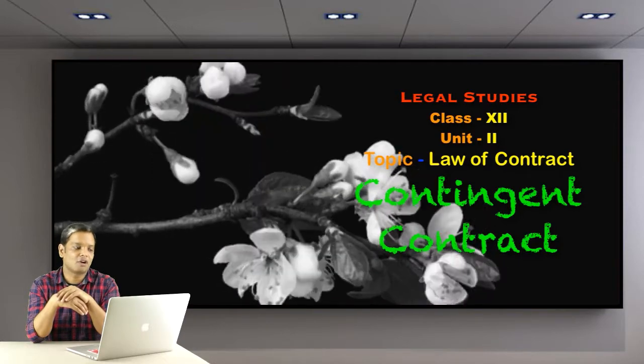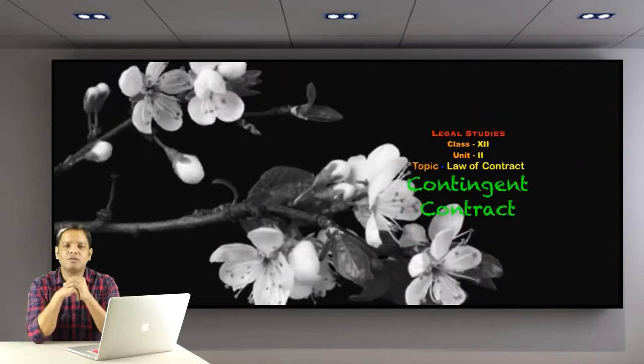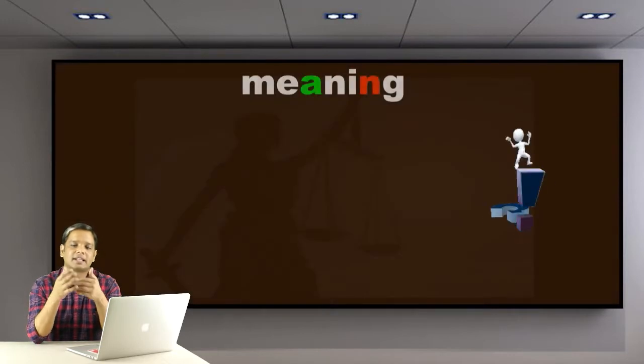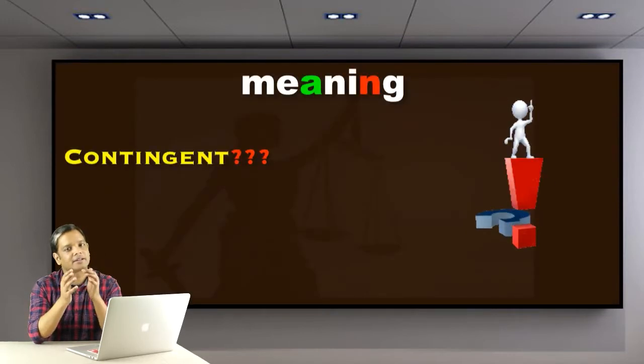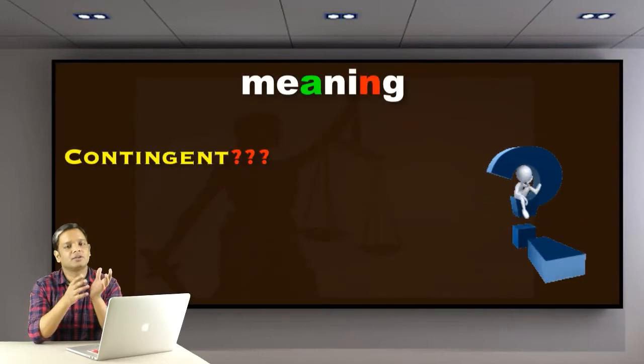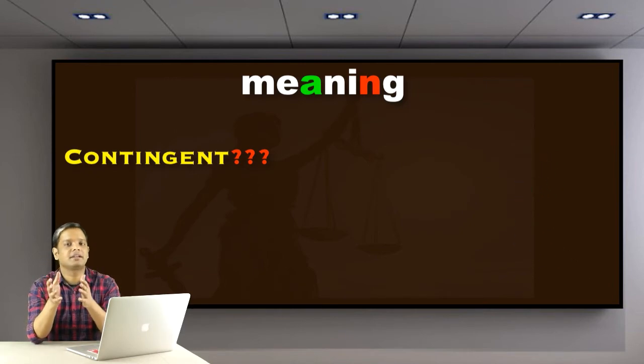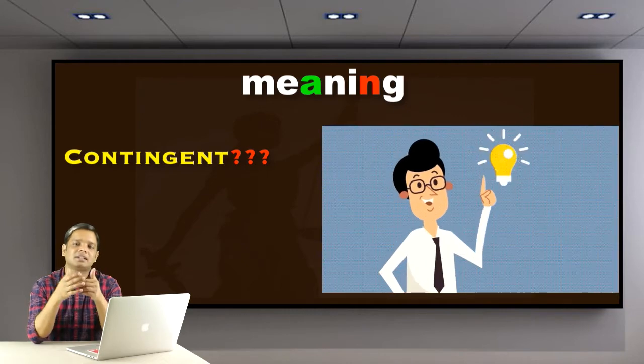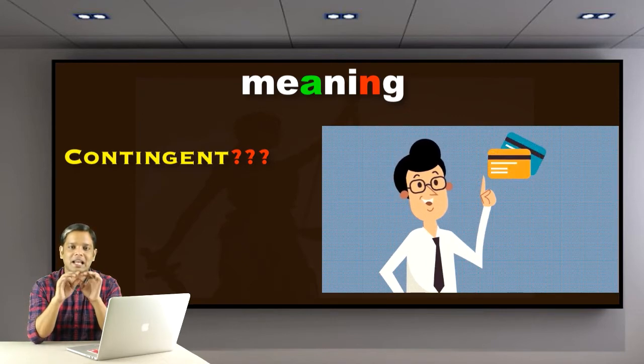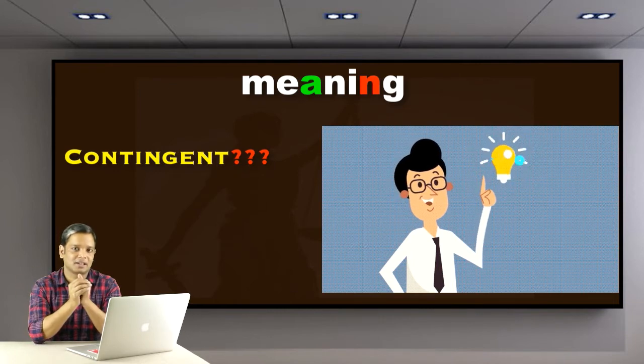What is the meaning of contingent contract? So, what is the meaning of contingent? First, understand the literal meaning of contingent. Then you can yourself appreciate the meaning of contingent contract. Contingent means something that depends upon something else. So it is not independent, rather depending on certain things.